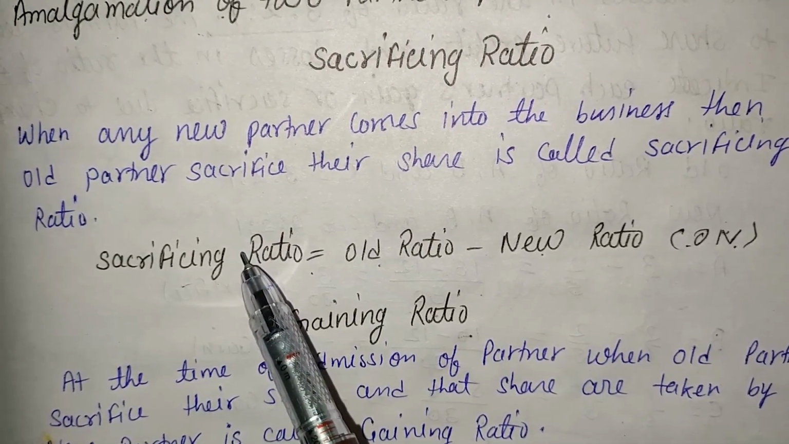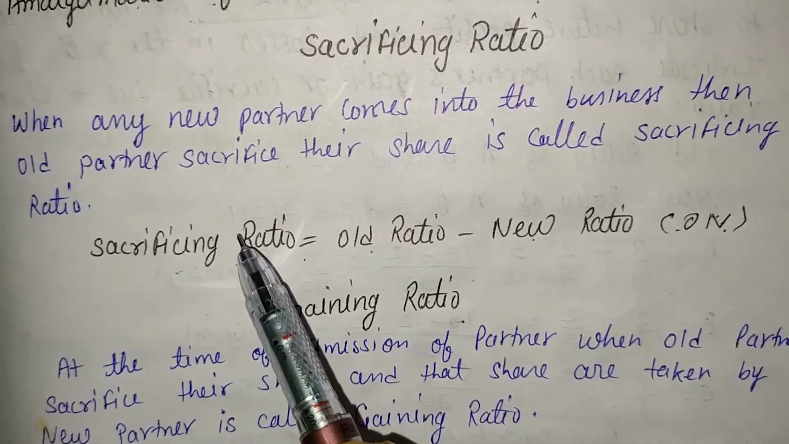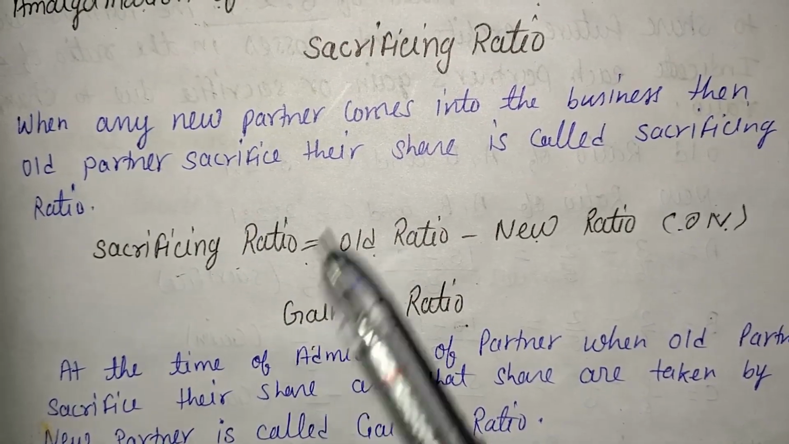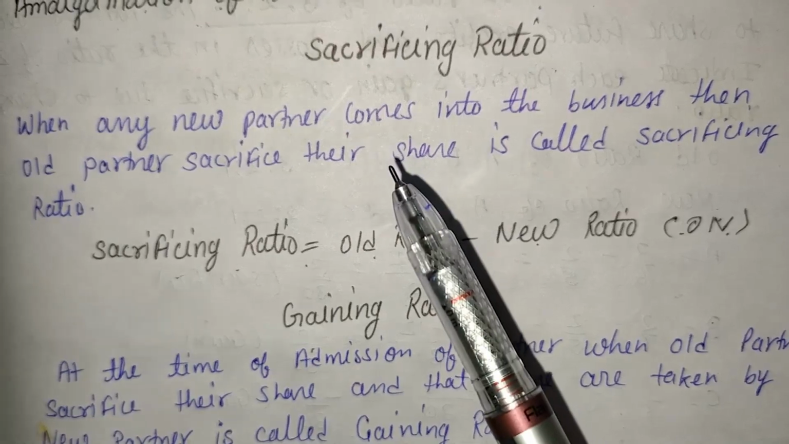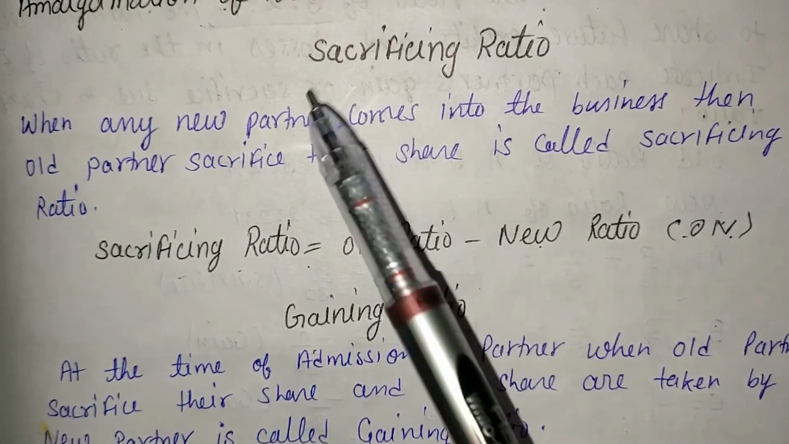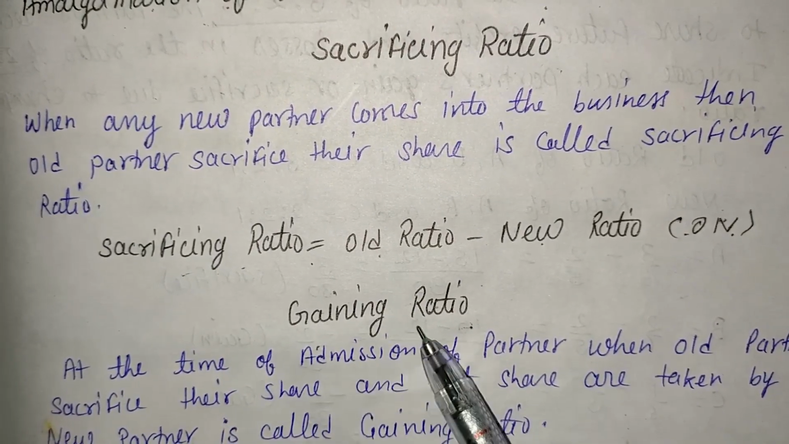And that 2,000 and 1,000 is taken by C. So that is called gaining ratio. So here two terms are important, sacrificing ratio and gaining ratio. When new partners come, the share old partners sacrifice is called sacrificing ratio, and the share the new partner takes is called gaining ratio.